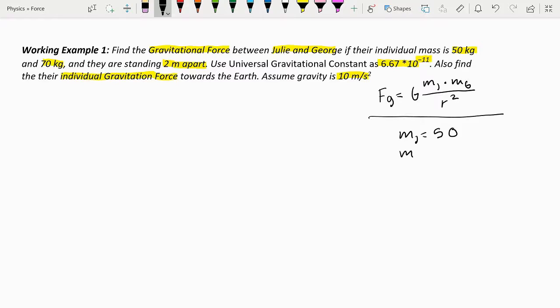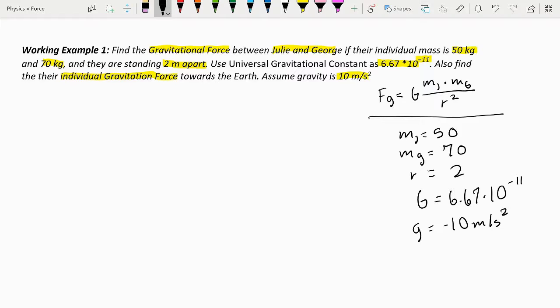We know the mass of George, that's 70. We know the radius, which is 2. We know the universal gravitational constant, which is 6.67 multiplied by 10 to the power negative 11. And then we know the gravity, which is negative 10 meters per second square.